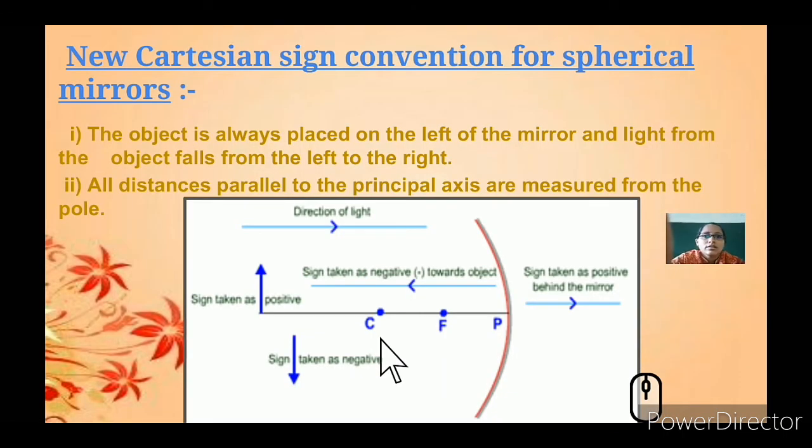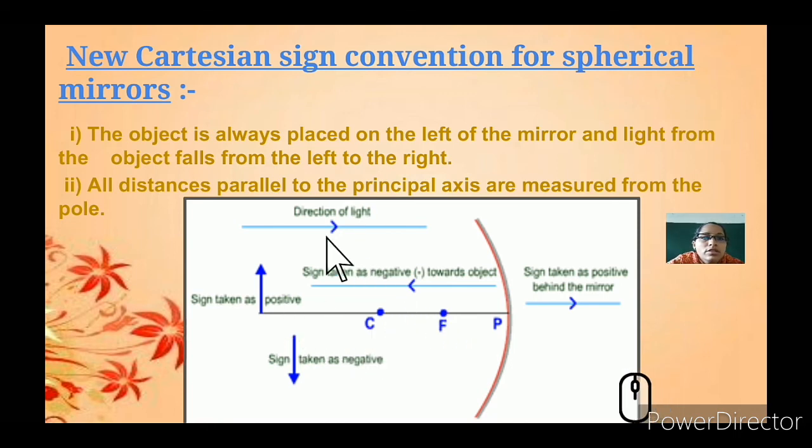So let's understand now the Cartesian sign convention. This is important to keep in mind for spherical mirrors. It helps you with solving the problems in the chapter. You can see here a plane hits the surface of the mirror, and the pole is at the middle of the mirror. From there you have the focal point, then the center of curvature.